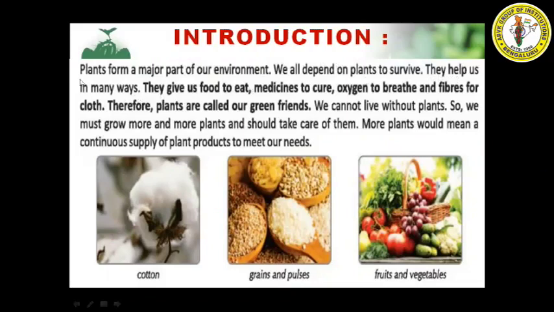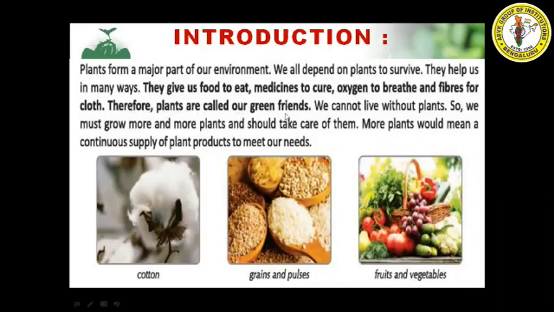Yes, so when we see our environment, when we see our surroundings, the major part of the surroundings is filled with plants. We all depend on plants to survive, because plants give us fruits, vegetables, food. They help us in many ways, like they give us food to eat, medicine to cure, oxygen to breathe, and fibers for cloth, etc. Therefore, plants are all called our green friends.